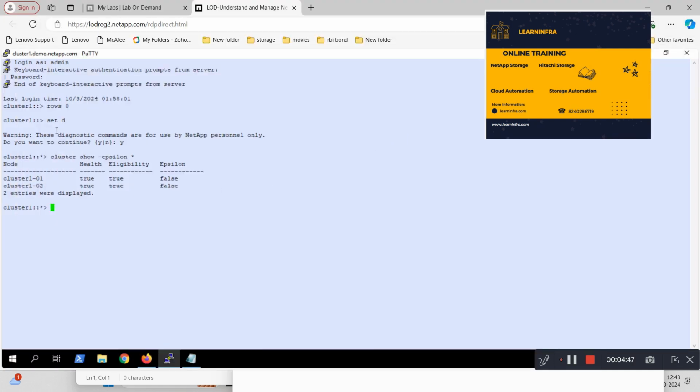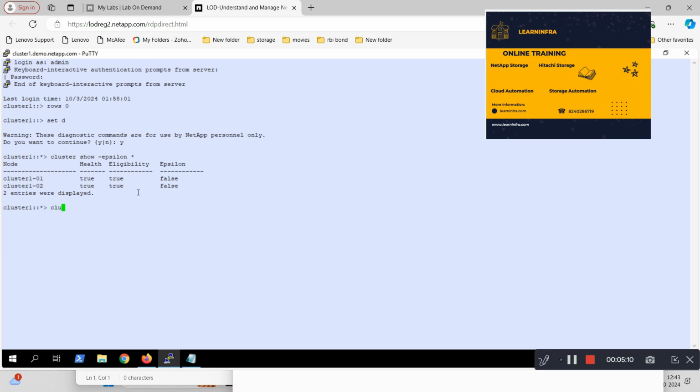So first you have to go to the diagnostic mode or advanced mode. Then this is the command to run: cluster show -epsilon. Okay, then what we need to do is, suppose you want to assign the epsilon to another node in the cluster, right? You can do that by using the cluster modify command.